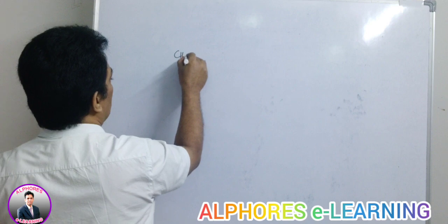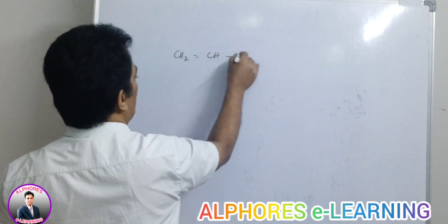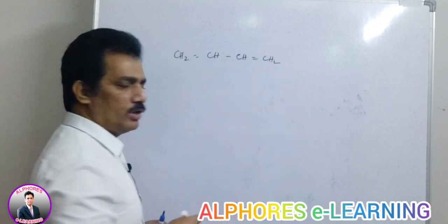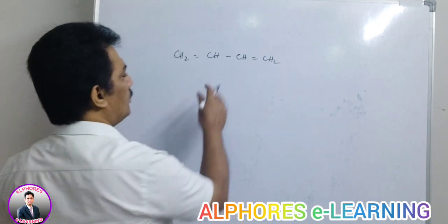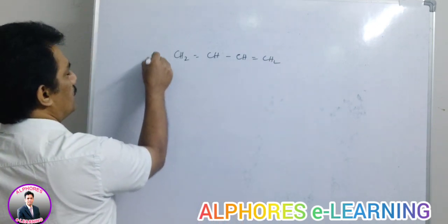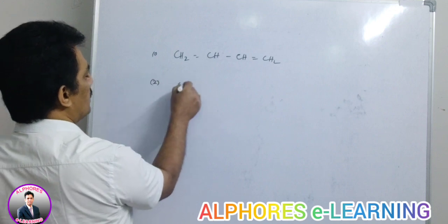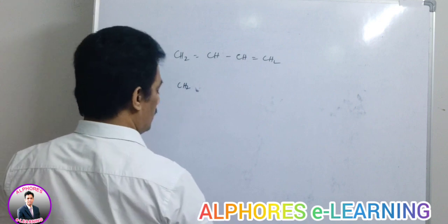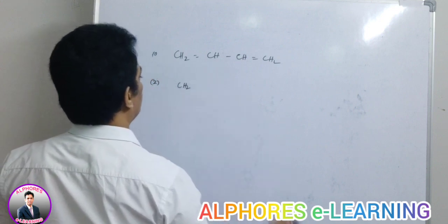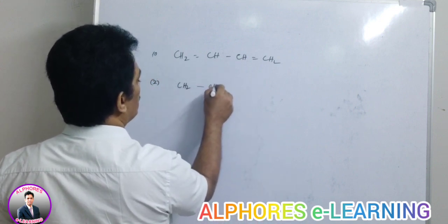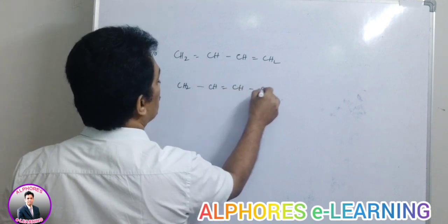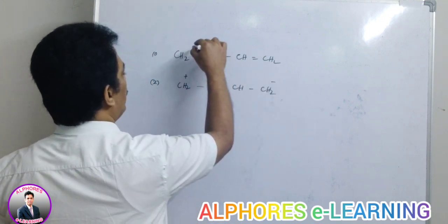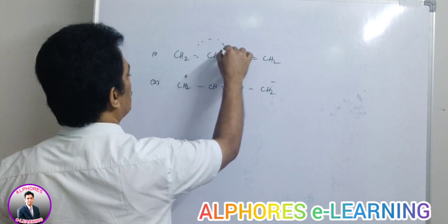Observe, this is the best example for a pi bond with another pi bond conjugation, is it not? It is one of the contributing or resonating structures, and the second one is CH2, when the bonding is shifted, CH double bond CH2, with plus and minus if it is shifted towards this.